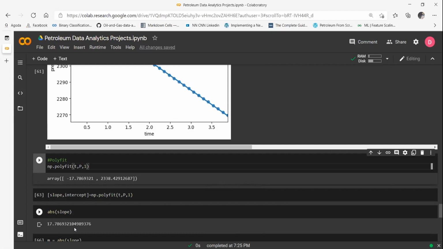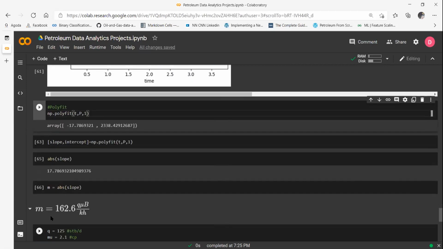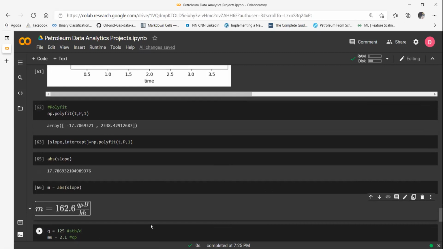One final thing, all I need to do now is equate the slope with this expression. In well test analysis, the slope of the semilog straight line is equal to 162.6 q mu B by kh. The q is the flow rate, mu is the viscosity, B is the formation volume factor, k is permeability, h is my thickness. All this information you already know from your well. You have now also found out m.